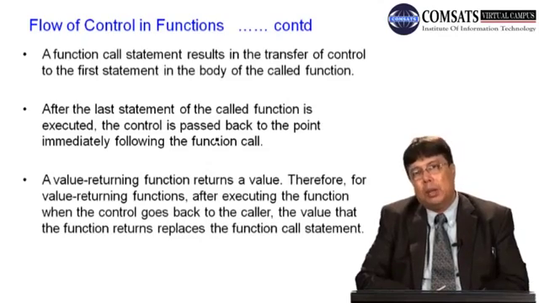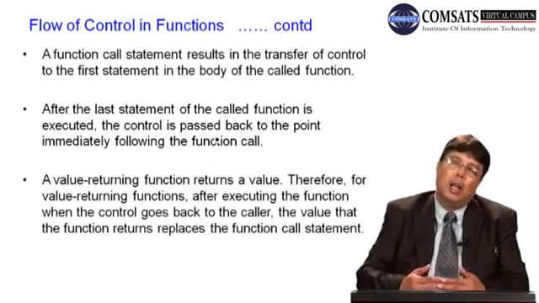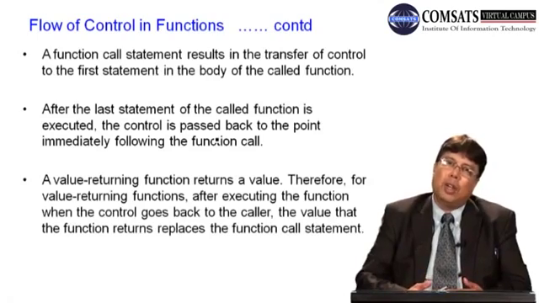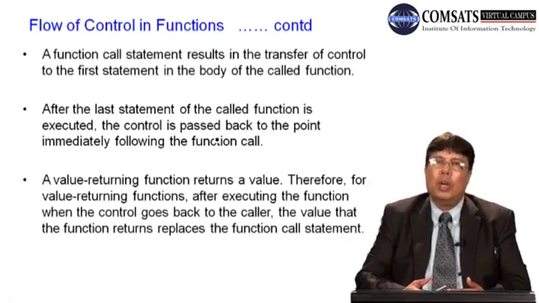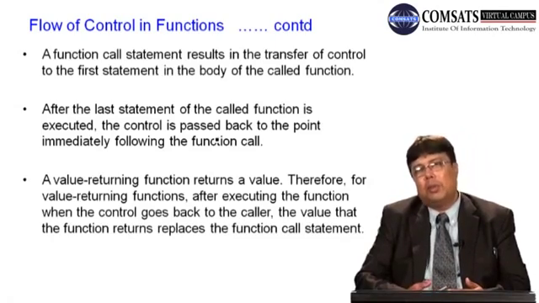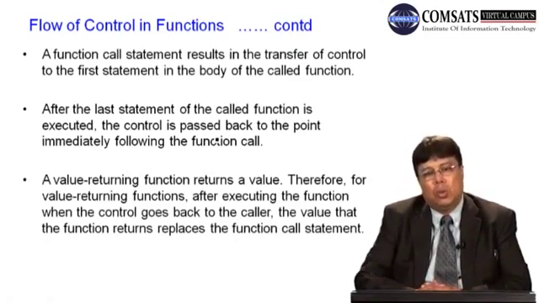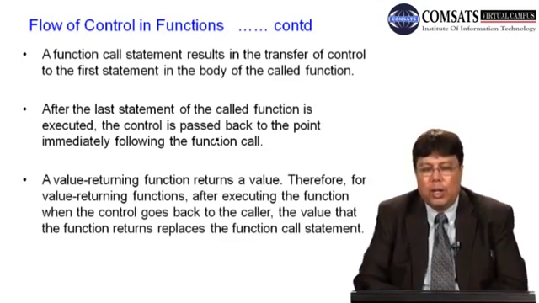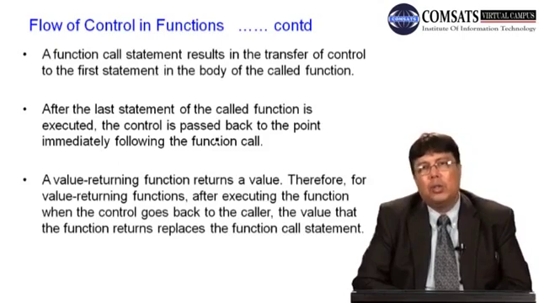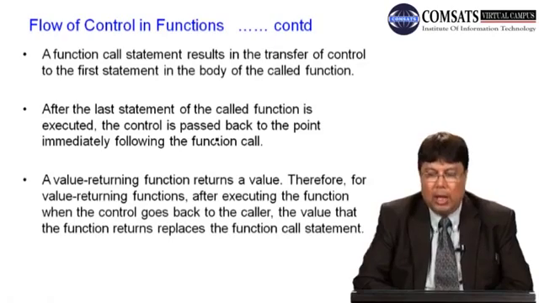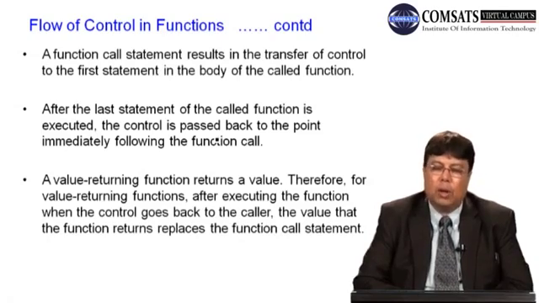वो कैसे जाता है? अभी थोड़ी देर पहले मैंने आपको बताया, जब आप फंक्शन को कॉल करते हैं तो उससे अगली स्टेटमेंट का एड्रेस सेव कर लेते हैं अपने पास. तो when you return from the function, when the last statement of the function is executed, which may or may not be the return statement, then the control goes back to the calling function और उसकी next statement जो आपने सेव की थी वहां से execution शुरू हो जाती है. A value returning function returns a value. अगर function जो है वो value returning function है, it is supposed to return some value, then the value is returned and therefore the returned value is available to the calling program, to the calling function.